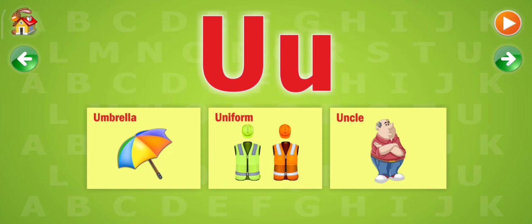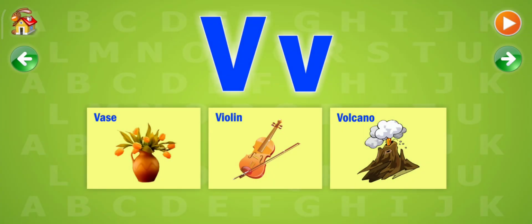U. The following words start with a U. Umbrella, uniform, uncle. V. The following words start with a V. Vase, violin, volcano.